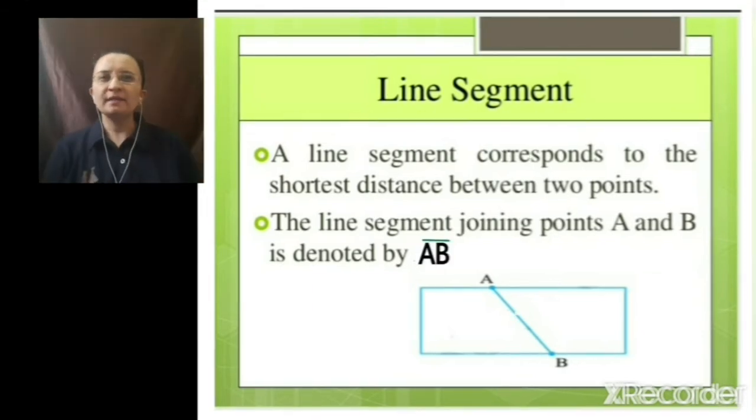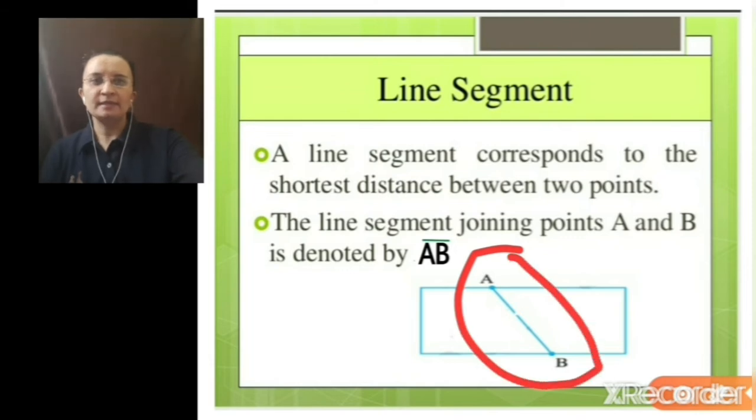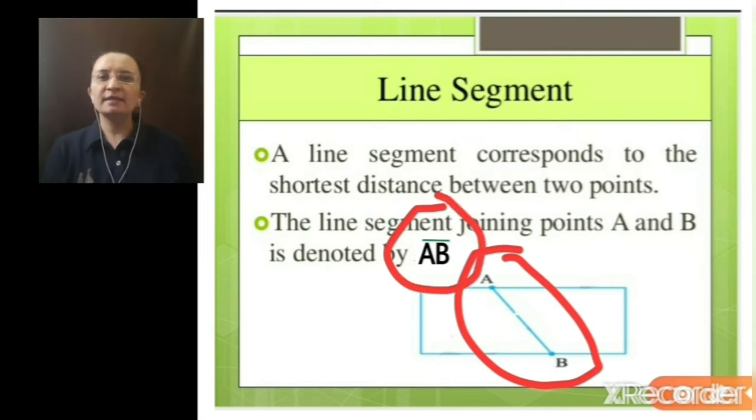A line segment corresponds to the shortest distance between 2 points. Here you have one diagram. The line segment joining points A and B is denoted by line segment AB. Here you can see line segment AB. And while we are writing the name of the line segment, we can write like this, line segment AB.